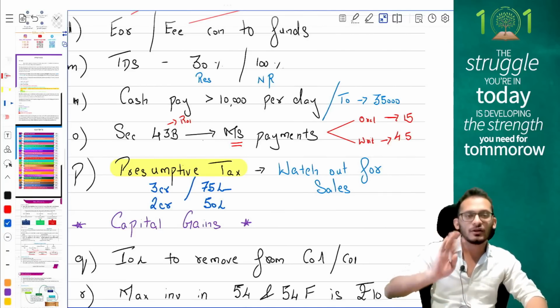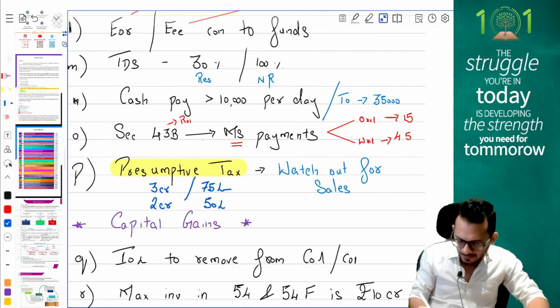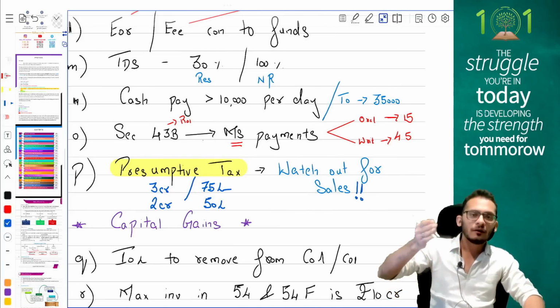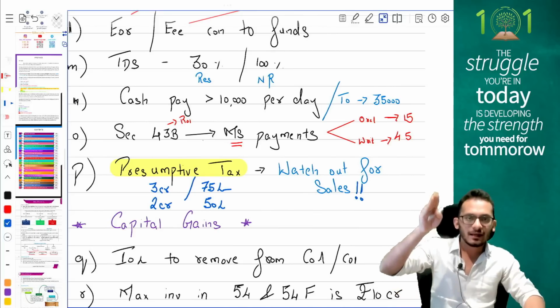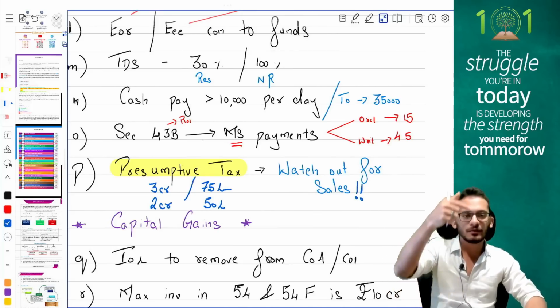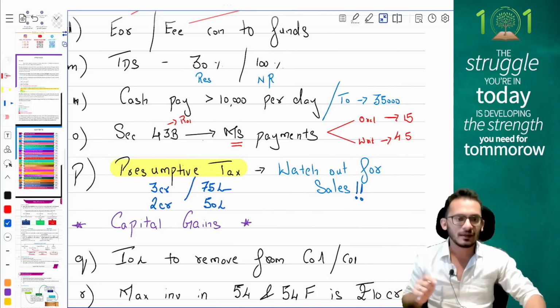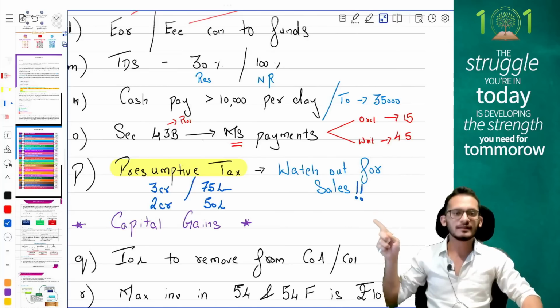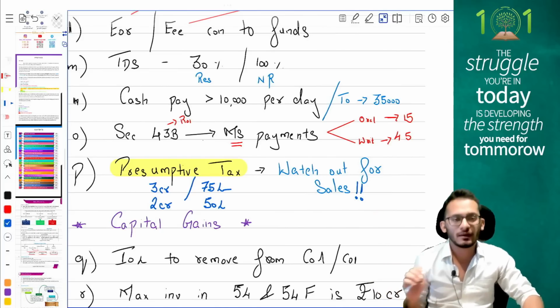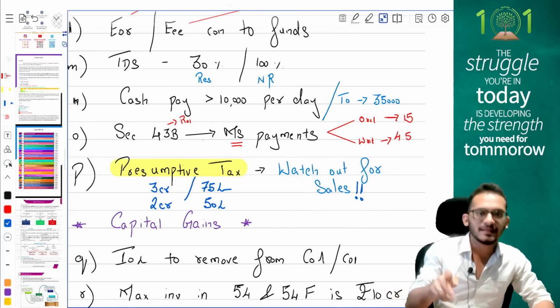In the question, they will not tell you that you have to do presumptive. Please watch out for the sales. When you open the compulsory question, people, always look on the right side and check what the sale number is. If the sale number falls anywhere below these numbers, please ensure that you check for presumptive, unless the question says don't do it.